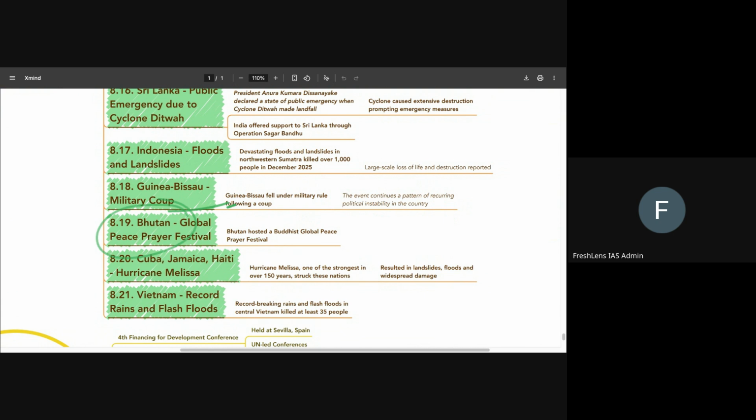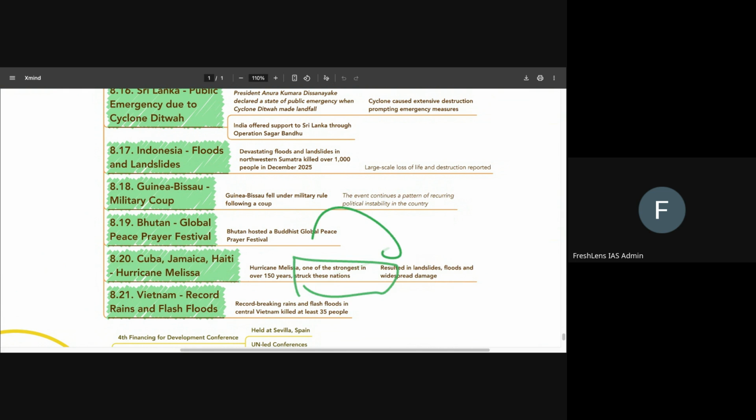Bhutan was in the news last year for having hosted the Global Peace Prayer Festival. Okay? And India also sent some key relics from Buddhist sites in India to this Peace Prayer Festival. Cuba, Jamaica, Haiti, and all of these countries were in the news because of Hurricane Melissa. Okay, Hurricane Melissa was one of the strongest in over 150 years.